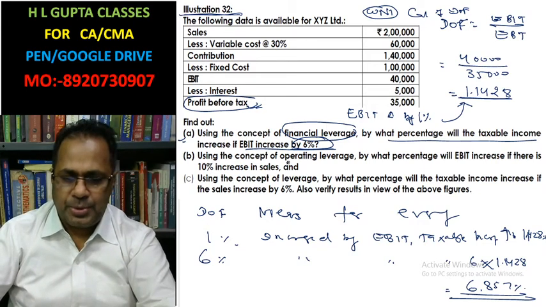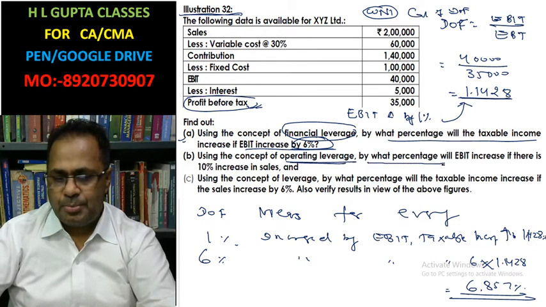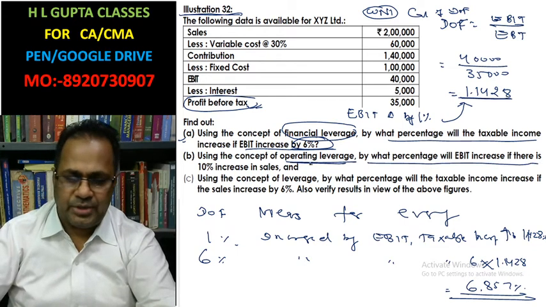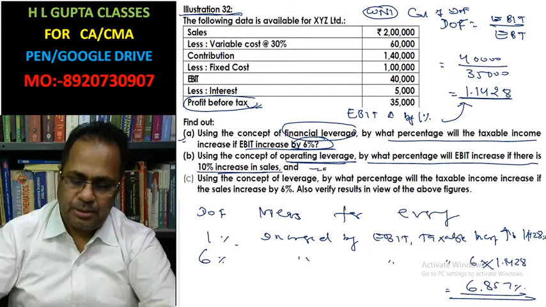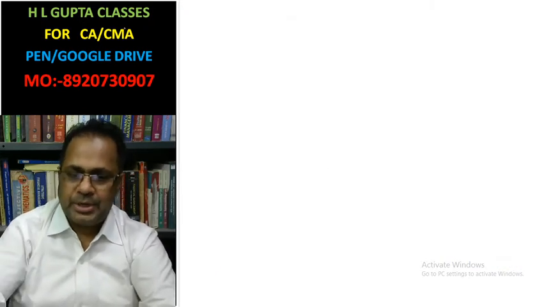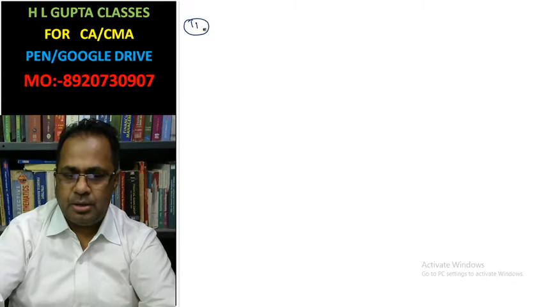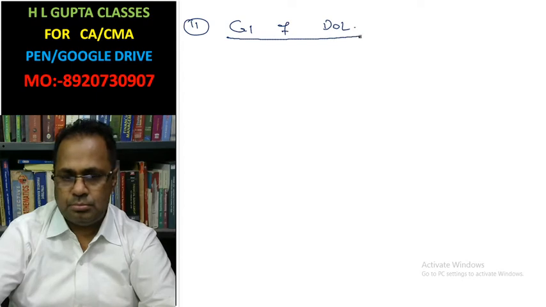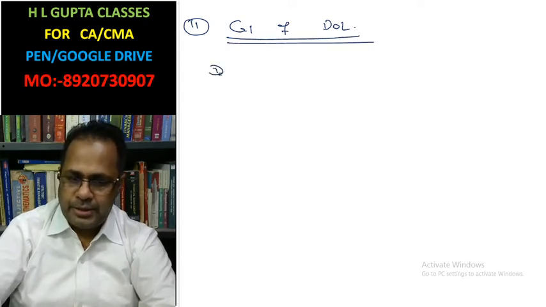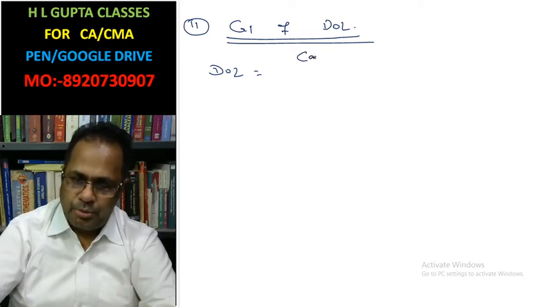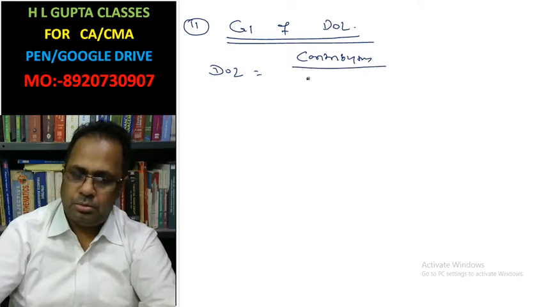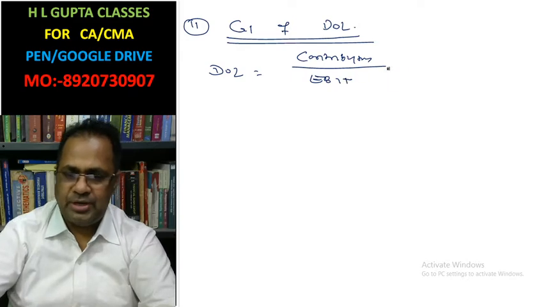Now, using the concept of operating leverage, by what percentage does EBIT increase if there is a 10% increase in sales? You need to calculate the degree of operating leverage here. Degree of operating leverage equals contribution upon EBIT.